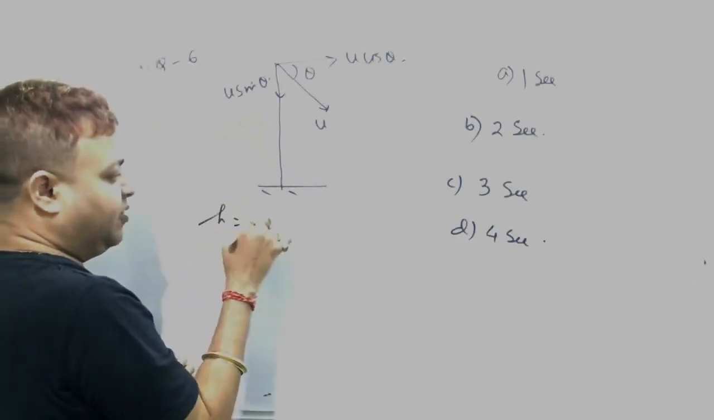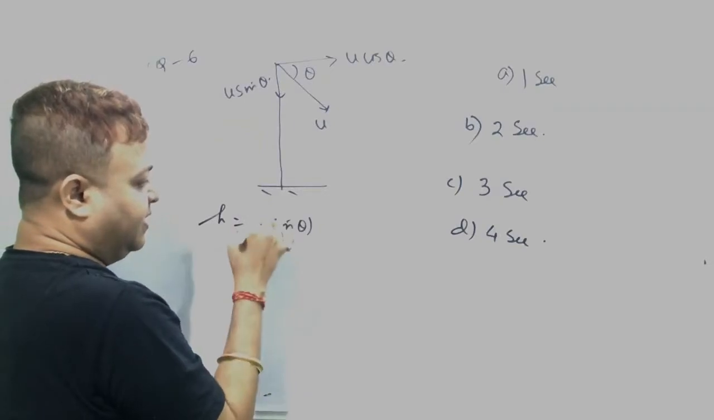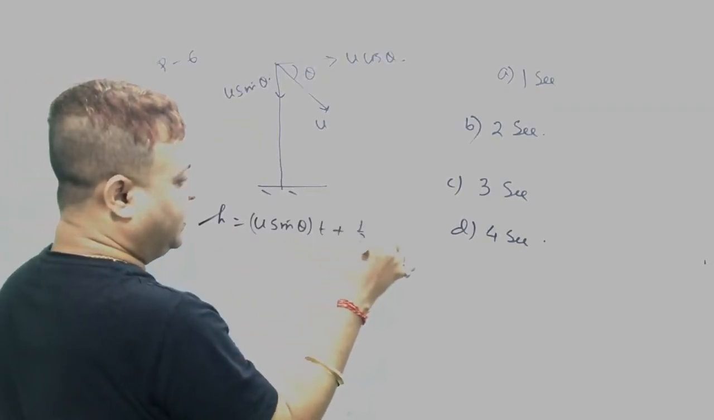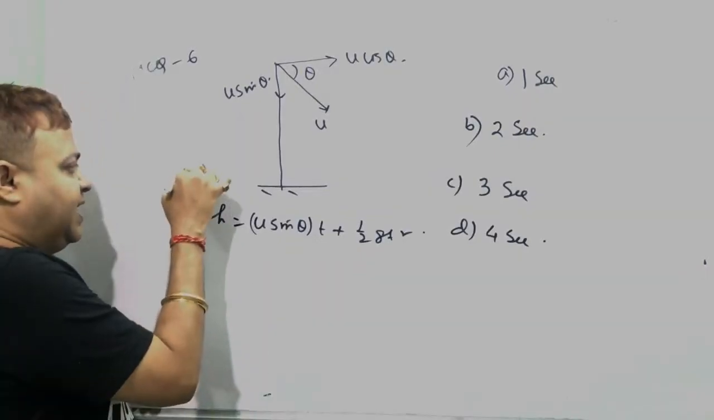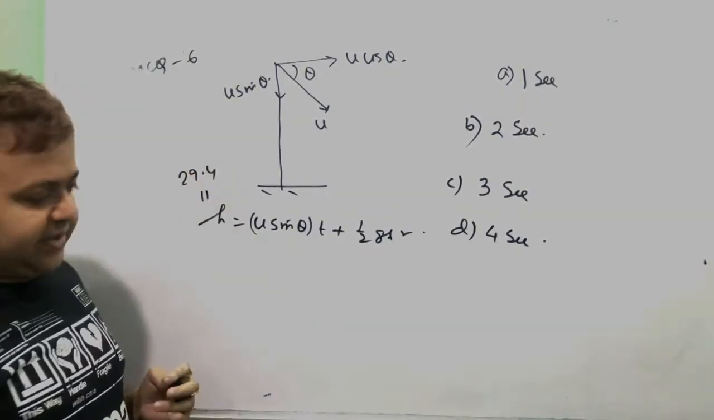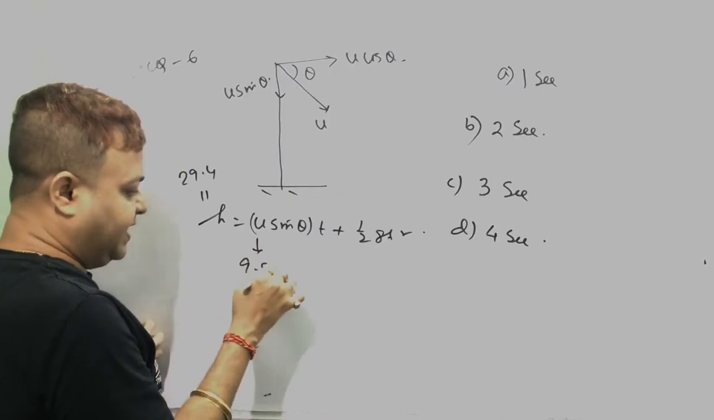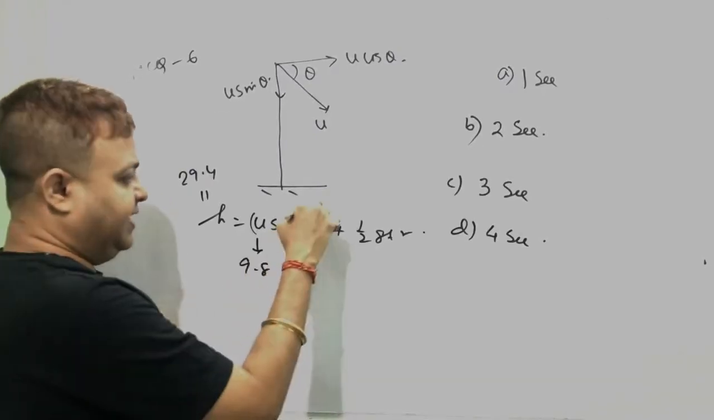So what formula should we use for the height? u sin of theta into t plus half g t square, or what else did they give? They have given the height: 29.4. u is given 9.8, theta is 30 degree.